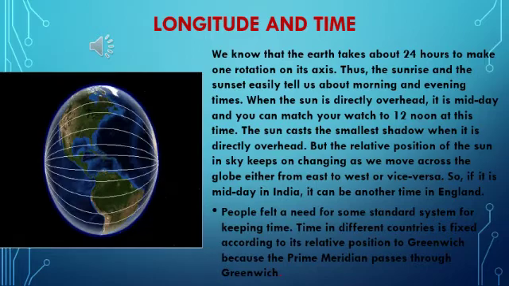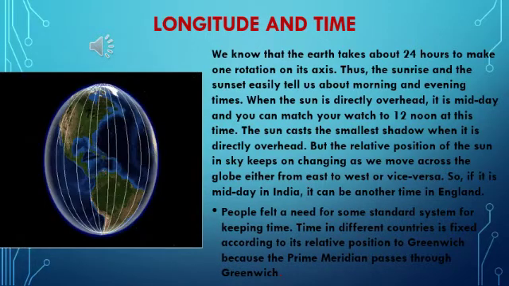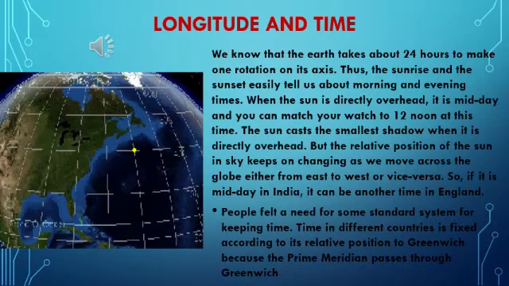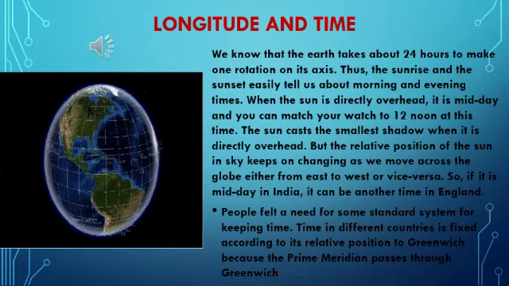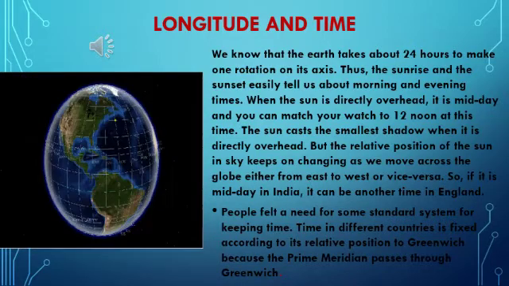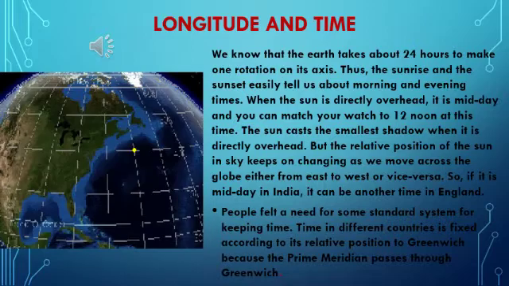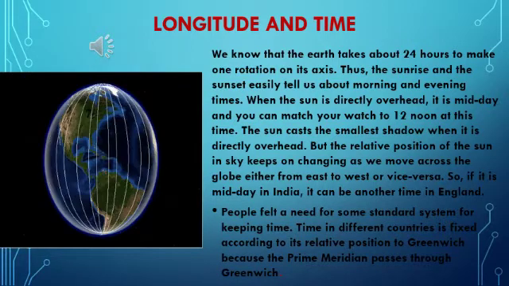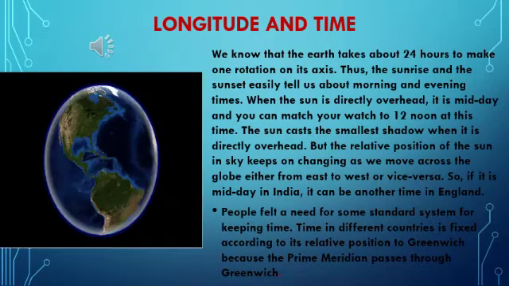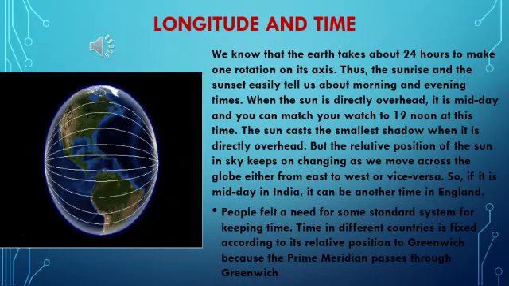Longitude and time. We know that the earth takes about 24 hours to make one rotation on its axis. Thus, the sunrise and the sunset easily tell us about morning and evening times. When the sun is directly overhead, it is midday and you can match your watch to 12 noon at this time. The sun casts the smallest shadow when it is directly overhead.